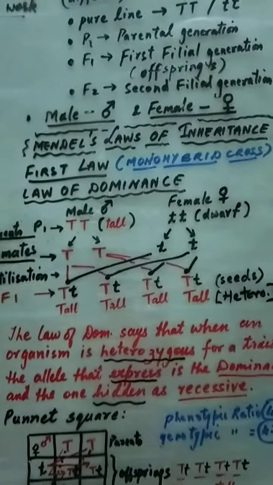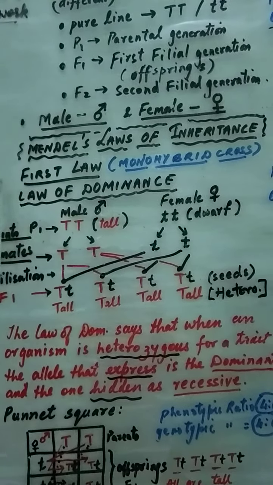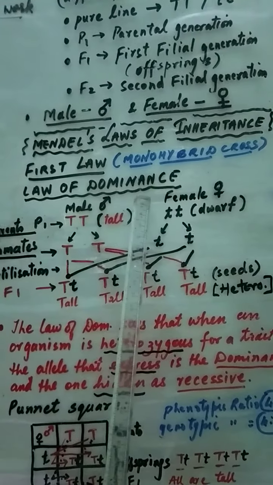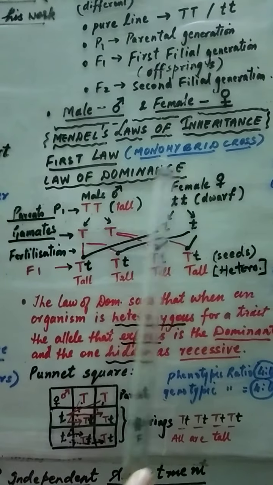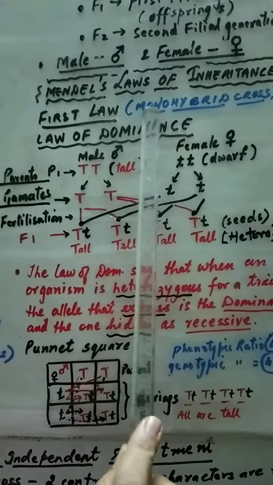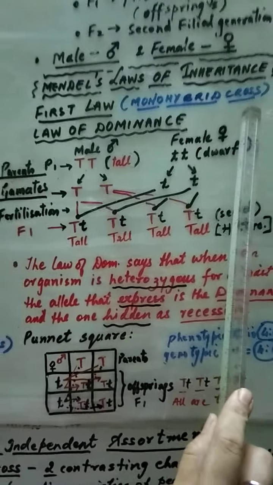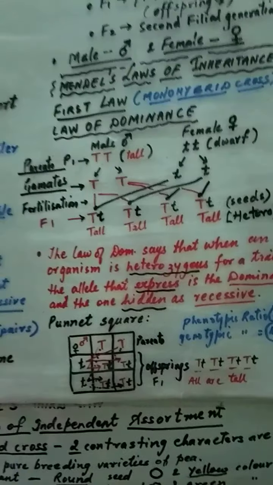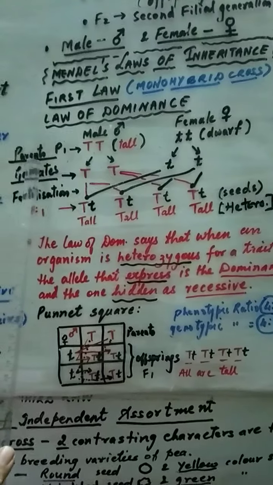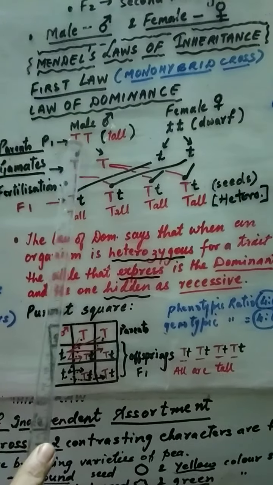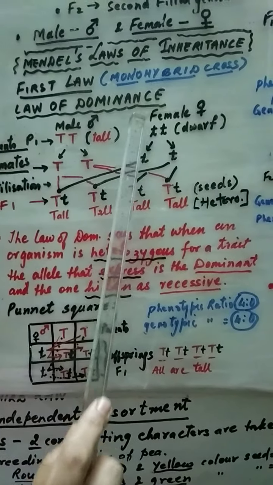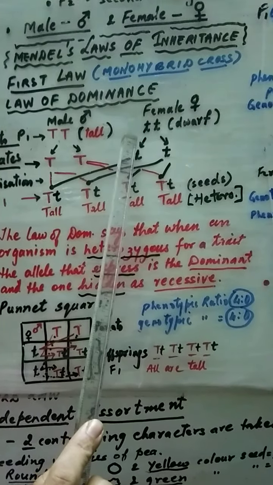Now we are going to study the three laws of Mendel. So let us see the first law. The first law is known as law of dominance. Here we are going to take only one contrasting character, tall and dwarf. That is why it is called mono-hybrid cross. Now Mendel did the experiment in this way. He took parents of P1 generation. So male was taken capital T tall, and female was taken from the dwarf plant.